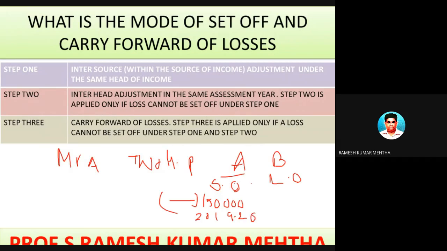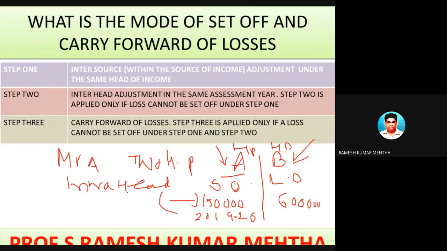The other house is being let out, and from the let out house property there is an income of some 6 lakh rupees. Now this is a loss from the same source, and this is a profit or income from the same source, that is the house property. So this falls under the category of intra-head, within the same head or same source of income. Under one source there is a loss, and at the same time, in the same financial year, there is a profit under the same source of income.